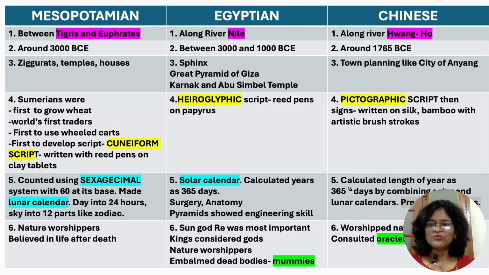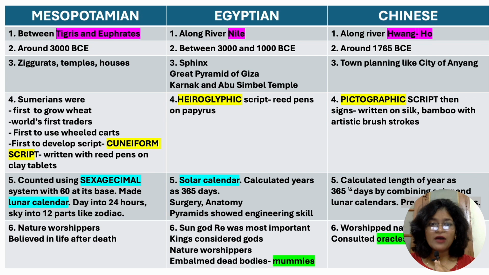Let's see the differences between Mesopotamian, Egyptian, and Chinese civilizations. The Mesopotamian was between the Tigris and the Euphrates rivers. The Egyptian was along the river Nile, and therefore Egypt is called the gift of the Nile. The Chinese civilization was along the river Huanghe. Mesopotamian civilization was around 3000 BCE, Egyptian between 3000 and 1000 BCE, Chinese was around 1765 BCE.